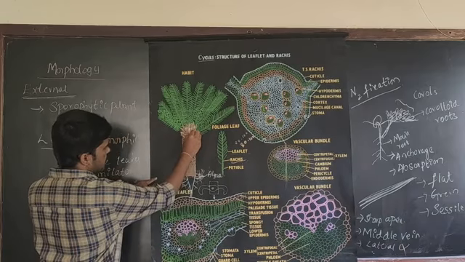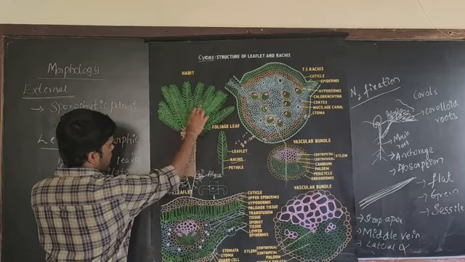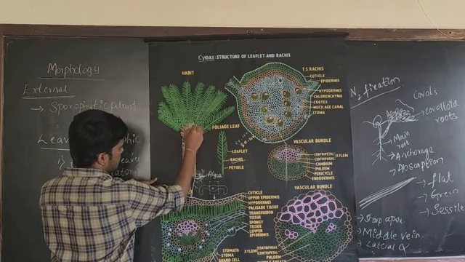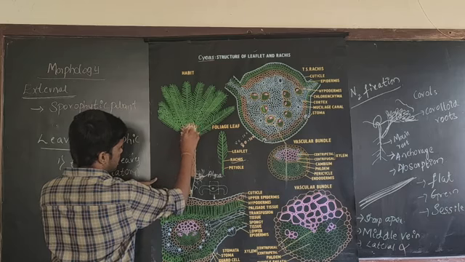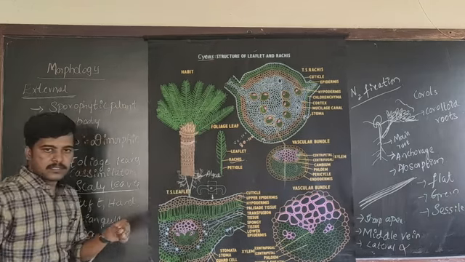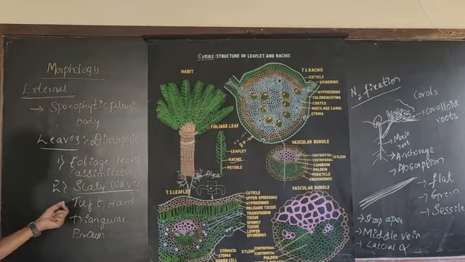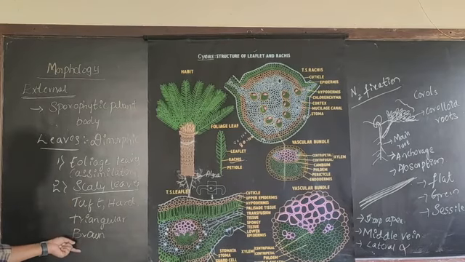You can see here, these are all the foliage leaves, and these small triangular structures are the scale leaves. These scale leaves are very hard, triangular and brown in color.